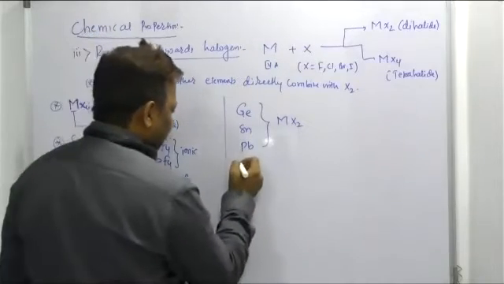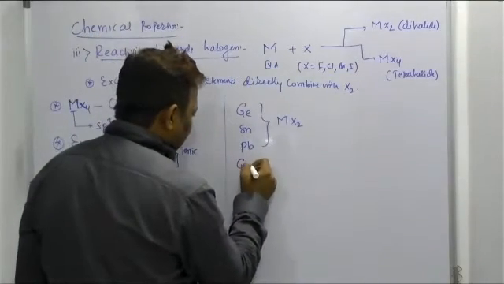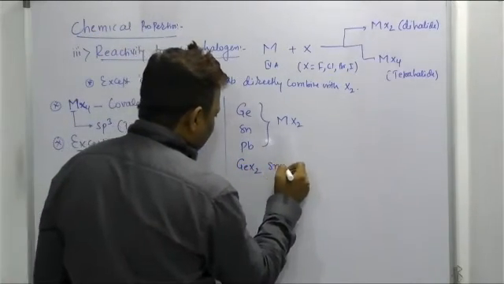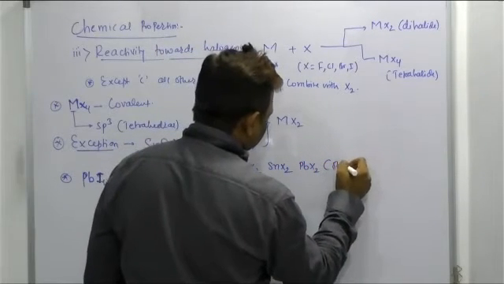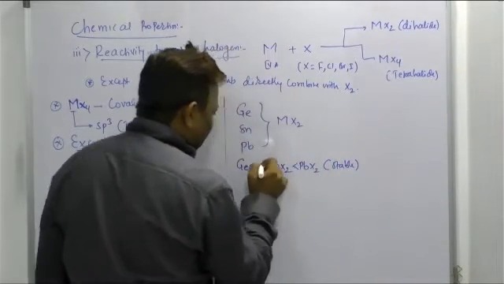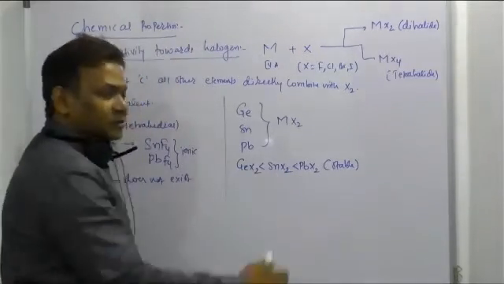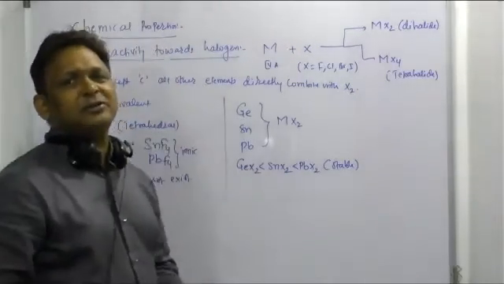Shall I say GeX2, SnX2, PbX2? Is it clear now, sir? Pb in the lower oxidation state becomes more stable. Obviously, we saw the same thing.